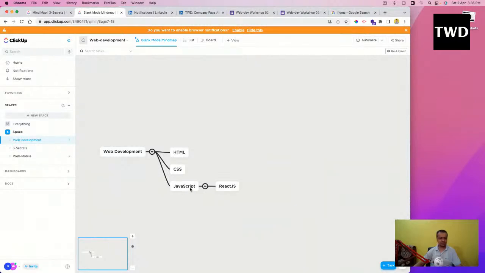So in JavaScript, there are certain libraries in the front end: React, Angular, and Vue.js. Out of that, React is the most popular, second position is Angular, and third is Vue. It is something like this: if there are 10 projects, 7 will go to React, 2 will go to Angular, and 1 will go to Vue.js. So you decide what you have to learn.